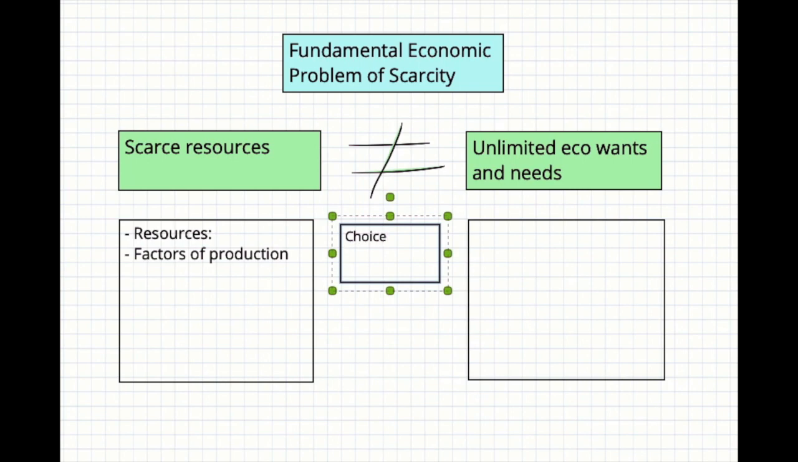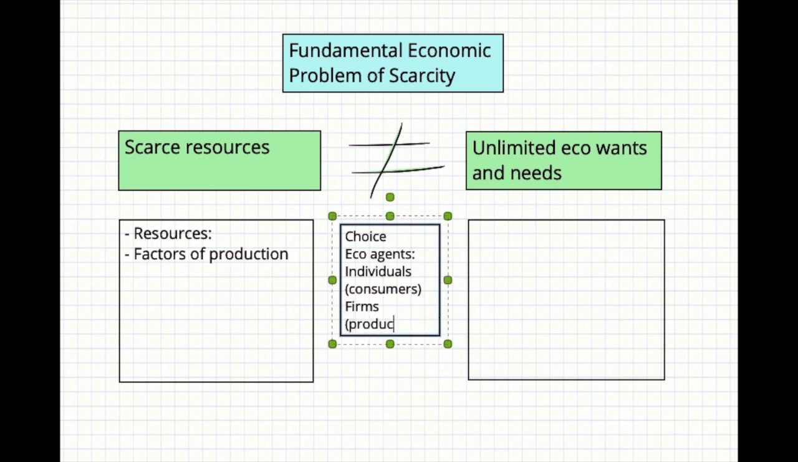So who exactly is going to be making a choice? The society needs to be making a choice, and we have three economic agents that make up a society. The first economic agent is people like you and me, who are known as individuals, and we are consumers in a society. The second economic agent is firms, who are producers or suppliers in a society. And the third one is governments, who regulate the entire society.